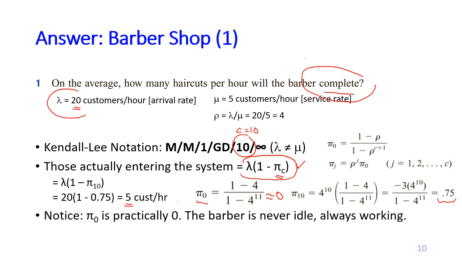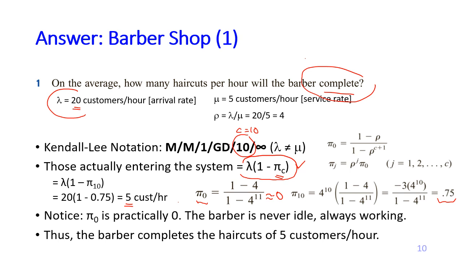The barber is always working all the time. So the barber is never idle. He is always working, which means that the barber will work according to the maximum service rate that he or she can provide. So we will say that the number of haircuts that the barber completes per hour on average is 5 customers per hour. Because the barber keeps working, he or she will do as much as their maximum capacity of working, which is 5 customers per hour.